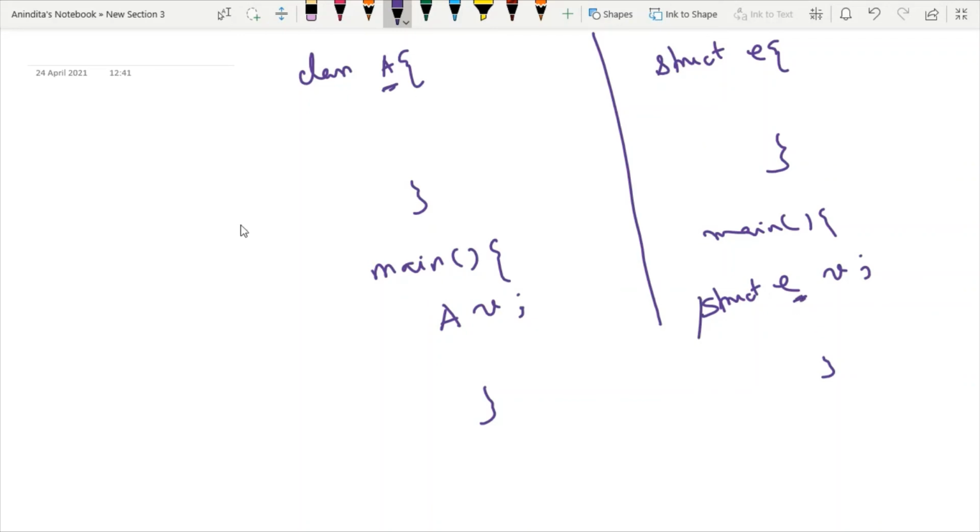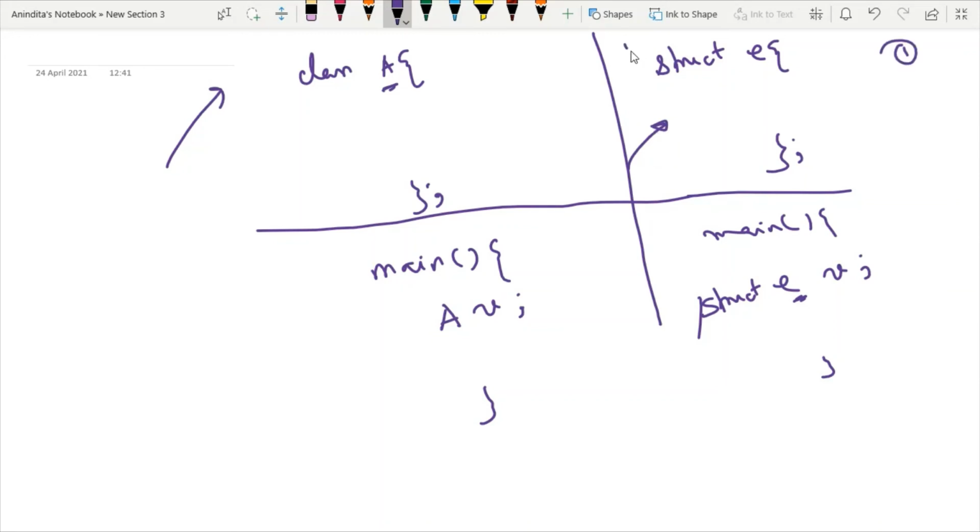So here my question is, whenever I am defining any class or structure, each time I am defining it outside main. So you have to identify what is the reason behind it. So can I define a structure inside main? Is it possible? Yes, it is possible. Now I will tell you why. Because whenever you are defining something outside main, it is known as a global declaration.